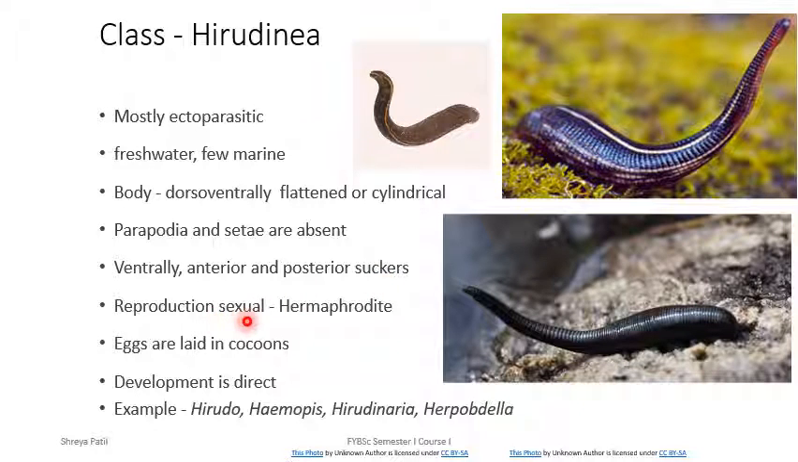The reproduction is sexual and most of them are hermaphrodite like Oligochaeta. Eggs are laid in the cocoon. Development is direct as there is no larval stage involved. Examples are different leeches like Hirudo, Hemopis, Hirudinaria and Herpobdella.